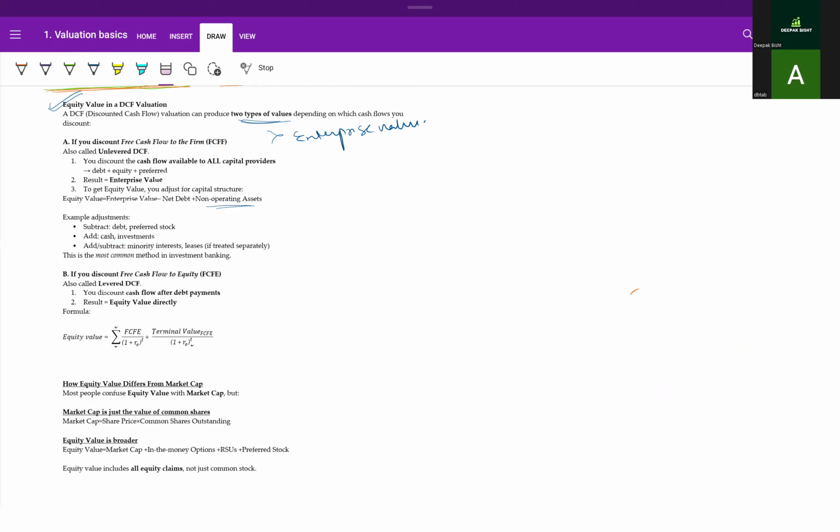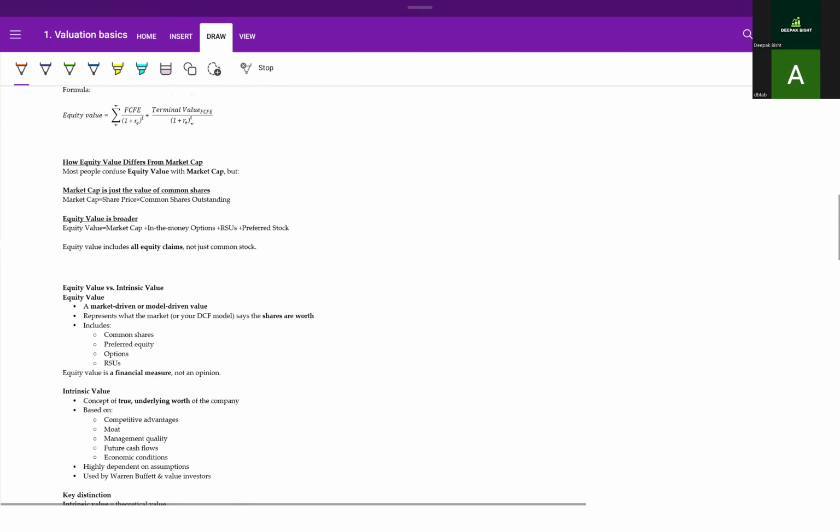All right, so okay, let's move to the next part. So how does equity value differ from market cap? Most people actually confuse equity value with market cap. The thing is that the market cap is just the value of common shares, and equity value is broader.